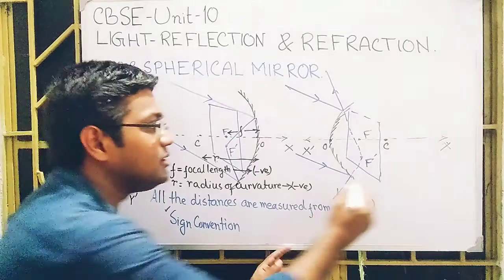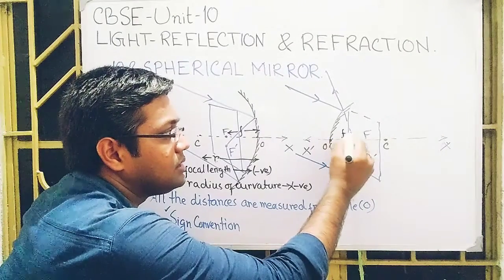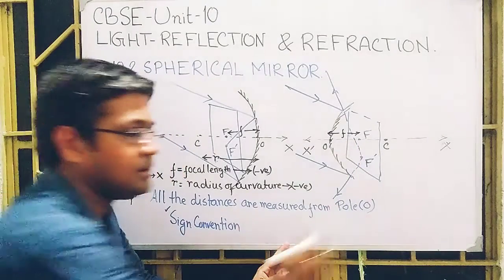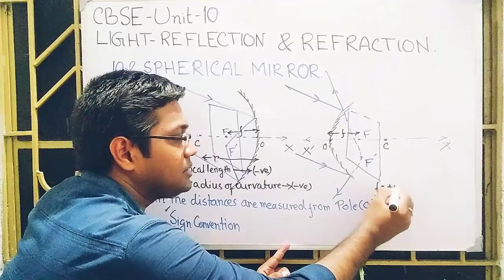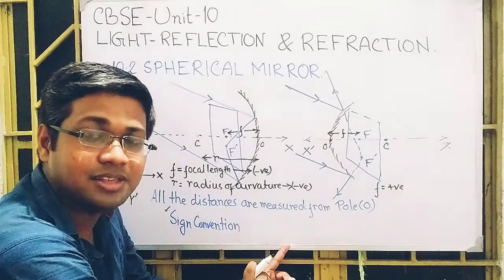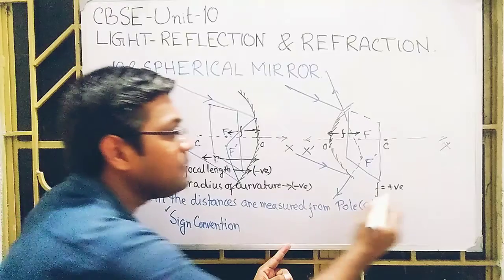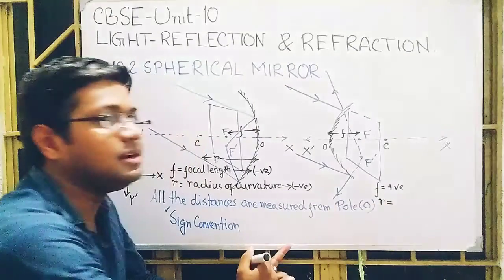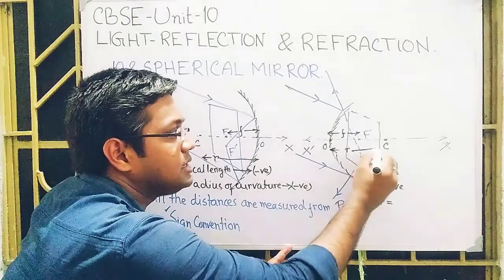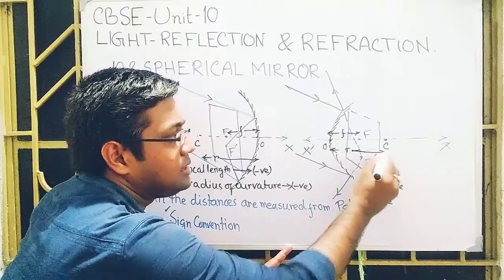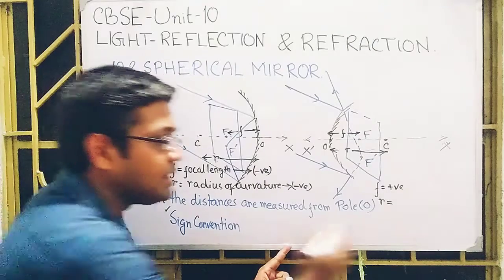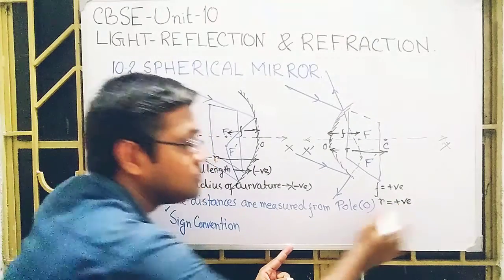Here also, if I measure the focal length, the distance between the focus F and the pole, F is positive because it is on the right-hand side of the origin, the pole. The radius of curvature, the distance between O and C, is also positive.